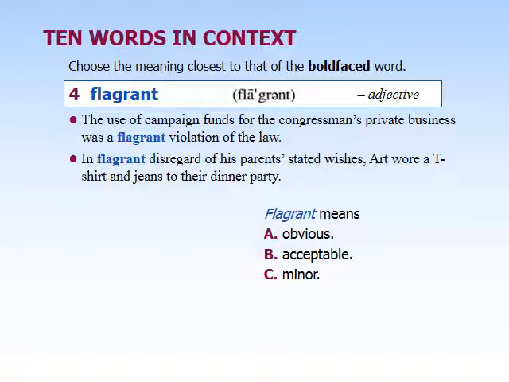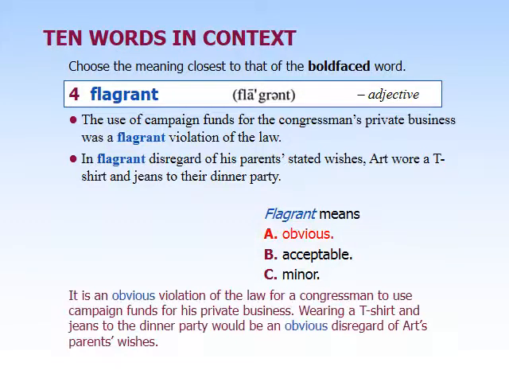Our next word is flagrant, and this one is an adjective. The use of campaign funds for the congressman's private business was a flagrant violation of the law. In flagrant disregard of his parents' stated wishes, Art wore a t-shirt and jeans to their dinner party. What flagrant means here is obvious. Now, we have to be really careful. When you're studying, don't just study the word obvious as the synonym, because it actually doesn't capture all of the meaning of it. On page 21, flagrant is number 1, shockingly obvious or outrageous.